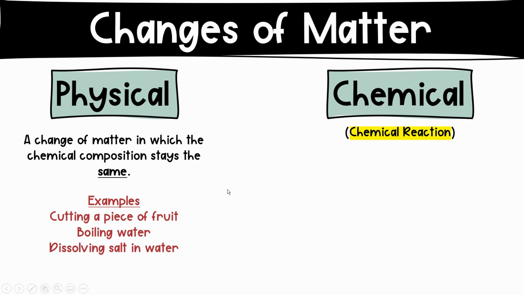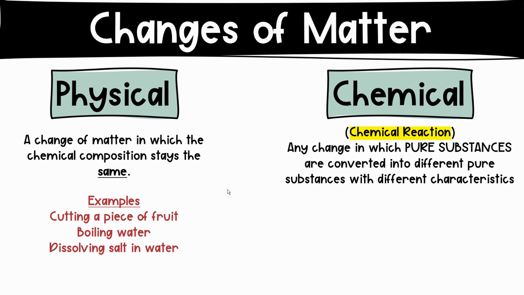Chemical changes are also known as chemical reactions. And it's a change in which pure substances are converted into different pure substances with different characteristics. So, an example would be iron rusting. You have iron and it combines with oxygen in the air to make iron oxide or rust. Now, you don't have iron, you don't have oxygen, you have a combination of the two to make a new compound. Respiration, I'm breathing right now.